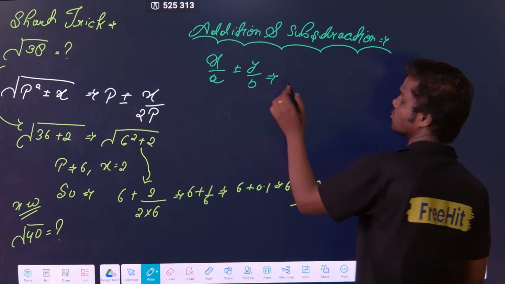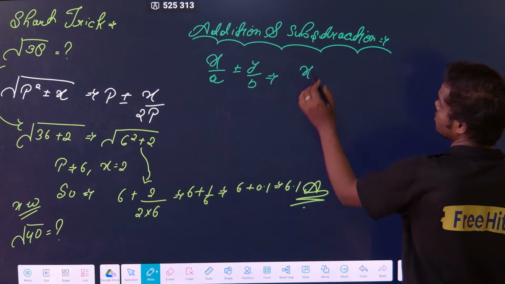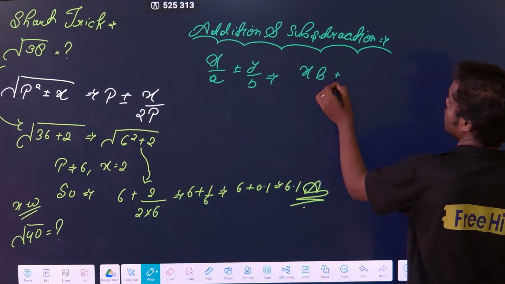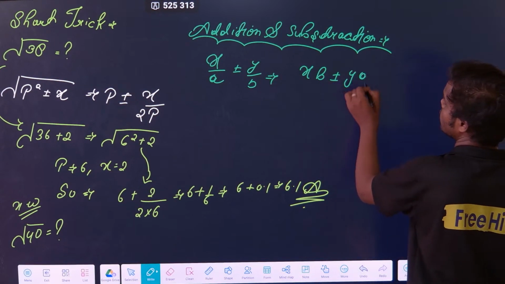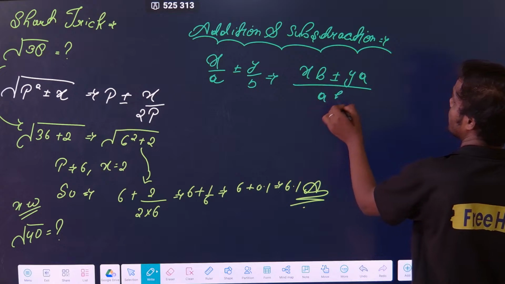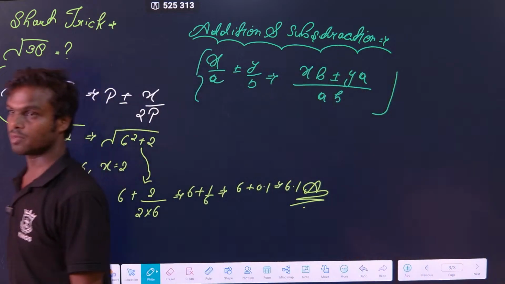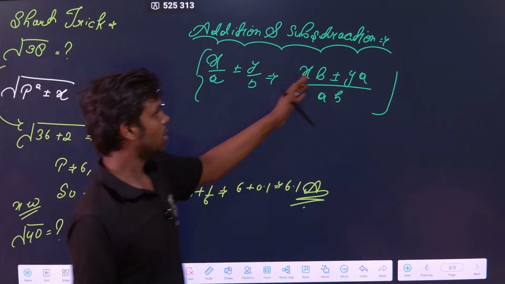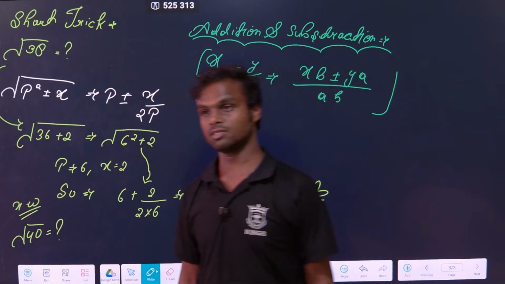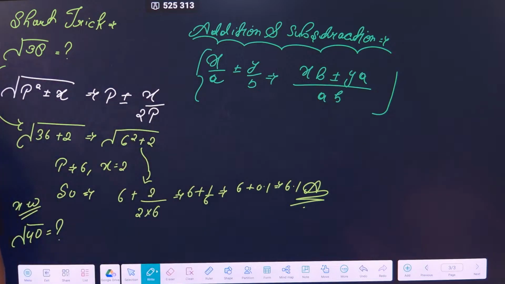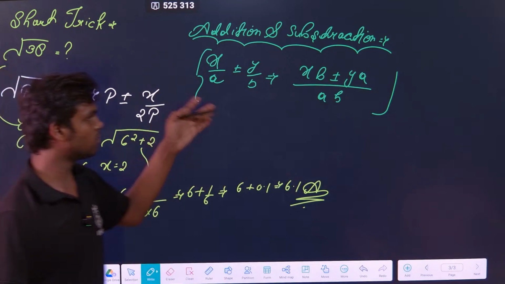I want to do this. What I have to simply do? x into b plus minus y into a divided by ab. Simple. This is a simple rule. x by a plus minus y by b is equal to xb plus minus ya divided by ab. Correct. Simple. This thing you will do, simply you will get the result.